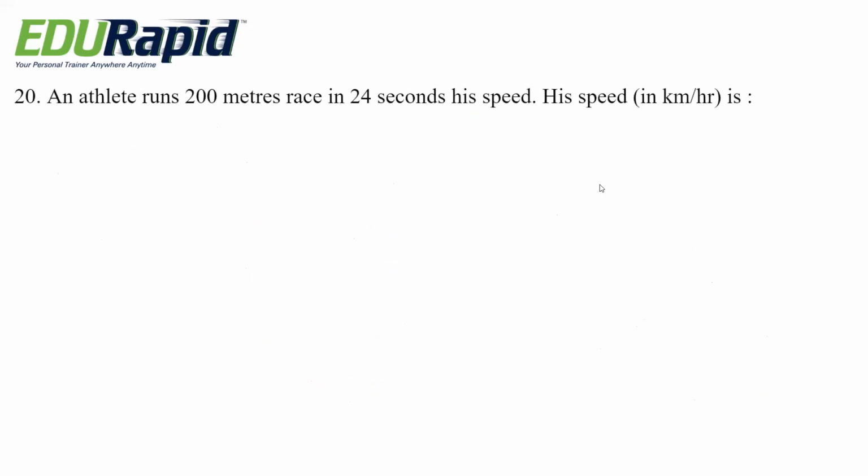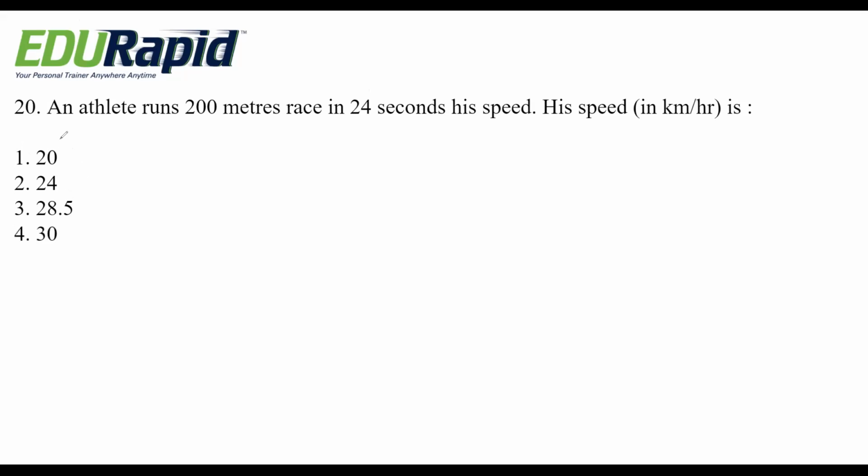Next question. An athlete runs a 200-meter race in 24 seconds. His speed in kilometer per hour is how much? 20, 24, 28.5, 30. Speed equals distance by time.